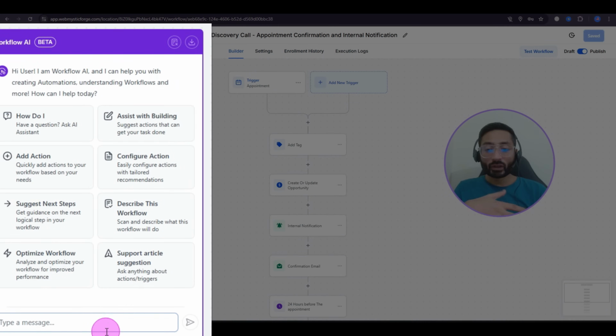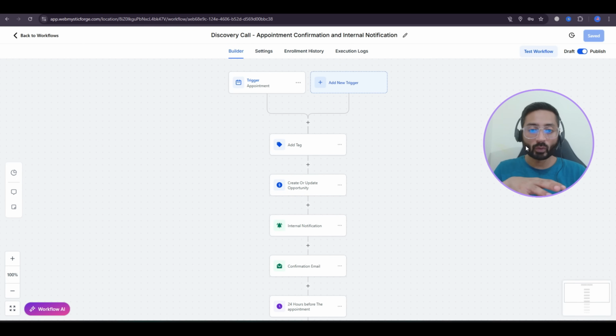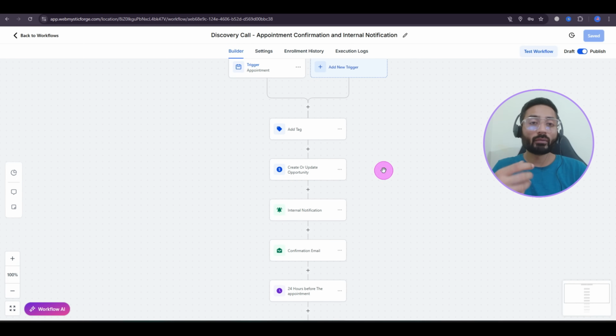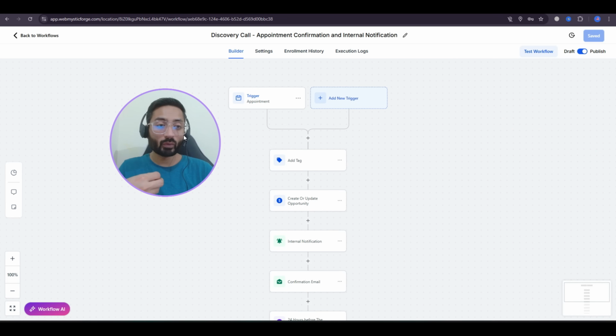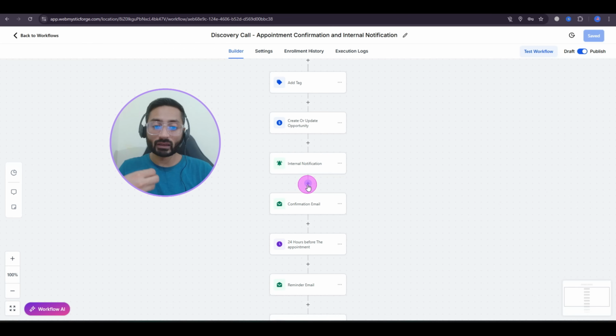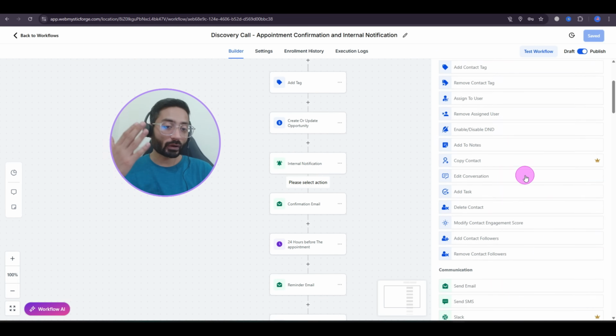It's beyond, because since they have integrated the AI here, you can just explain what you want and it will give you the whole workflow. It will create the workflow here. You don't need to drag and drop. It will create everything for you, and then you can just fix it as per your needs. So it's really crazy. You can create a lot of things from workflows, so it's important to understand them and you can play with it. If you want to add more functionalities in the middle or at the end of the workflow, just click on the plus icon and you have a lot of options here.